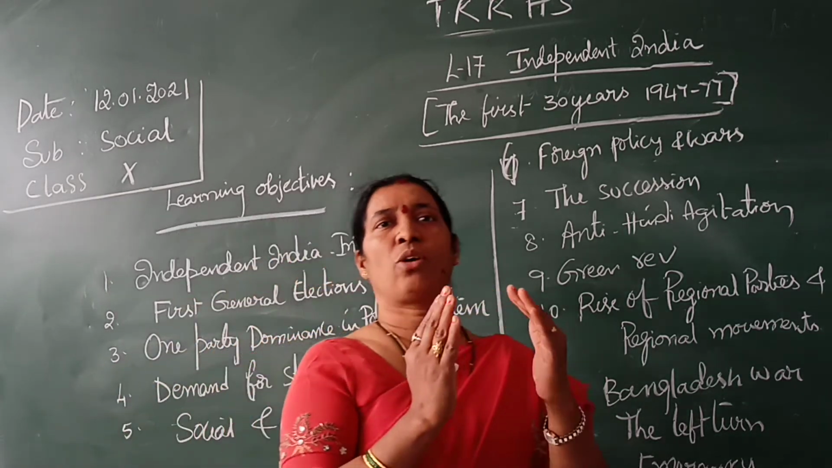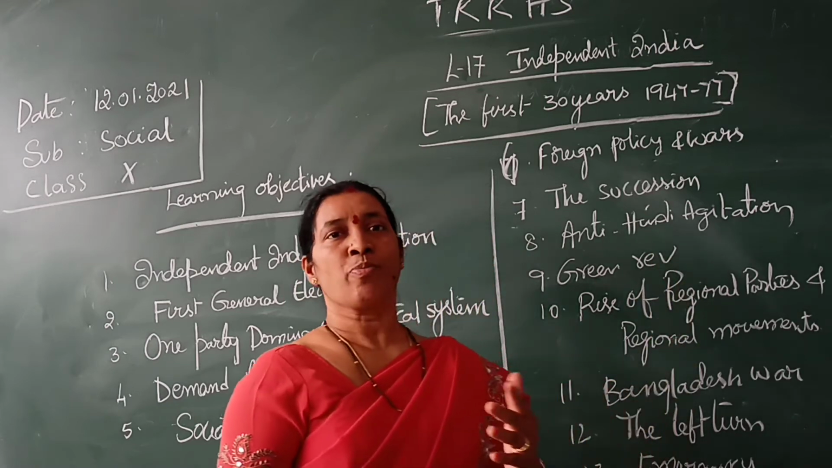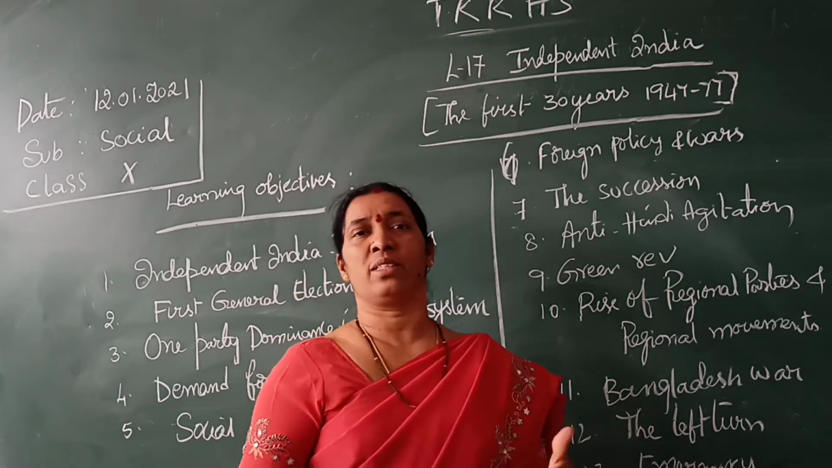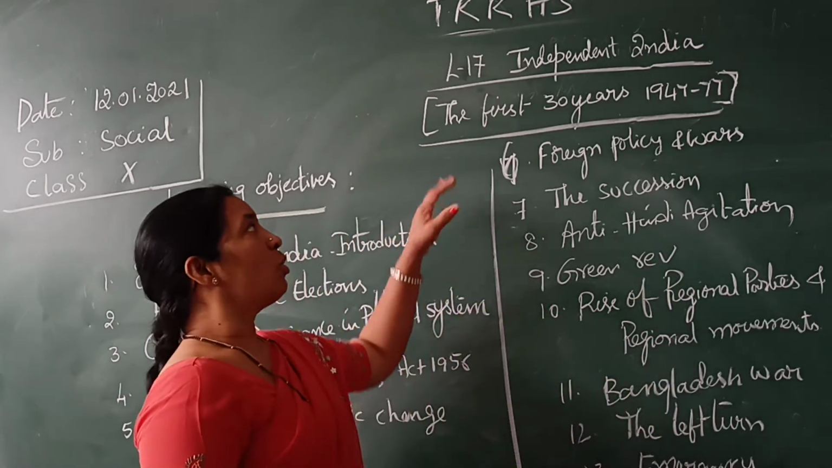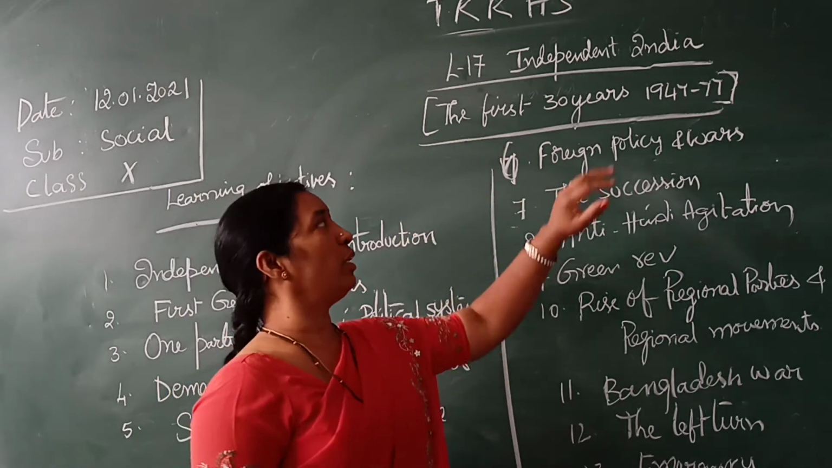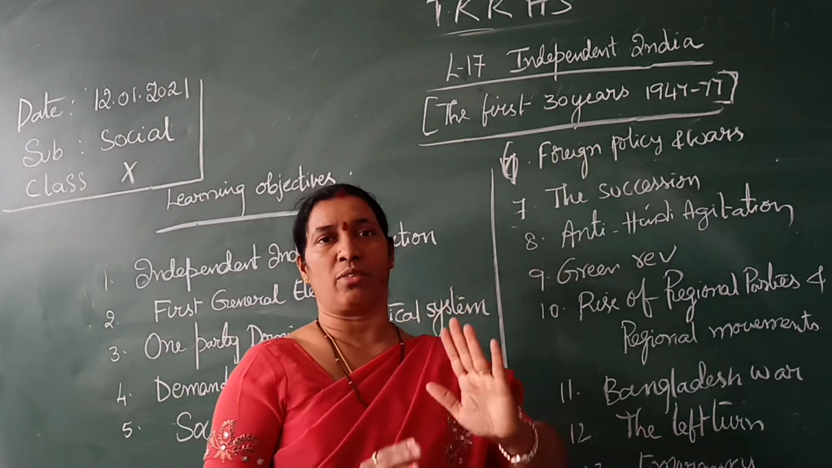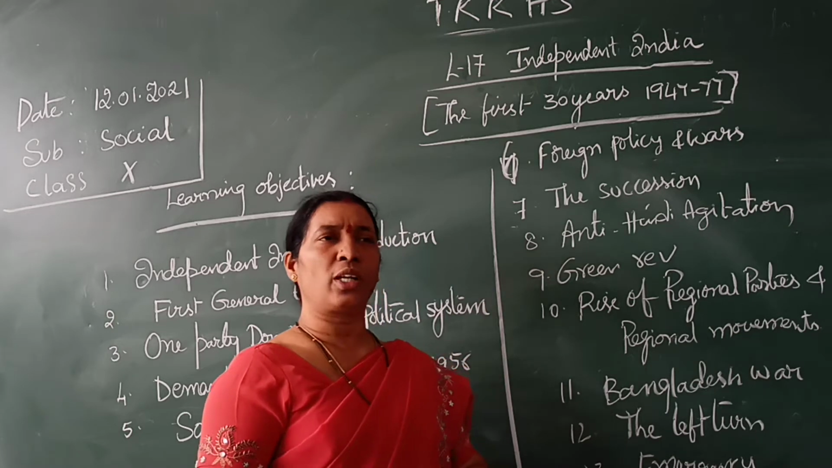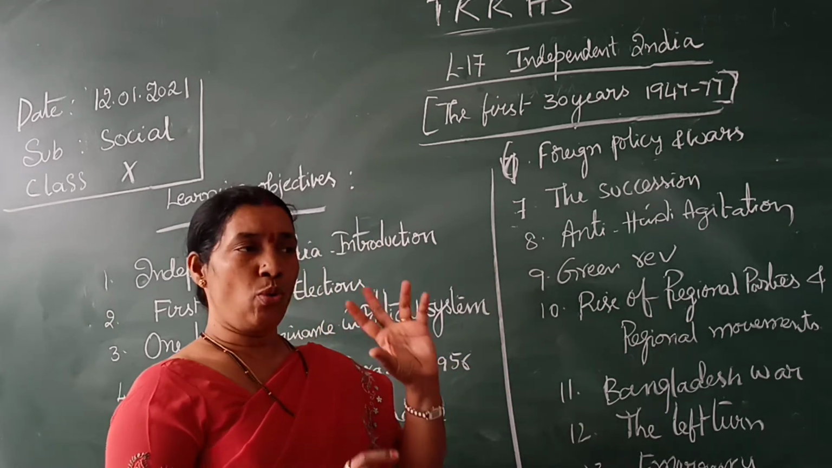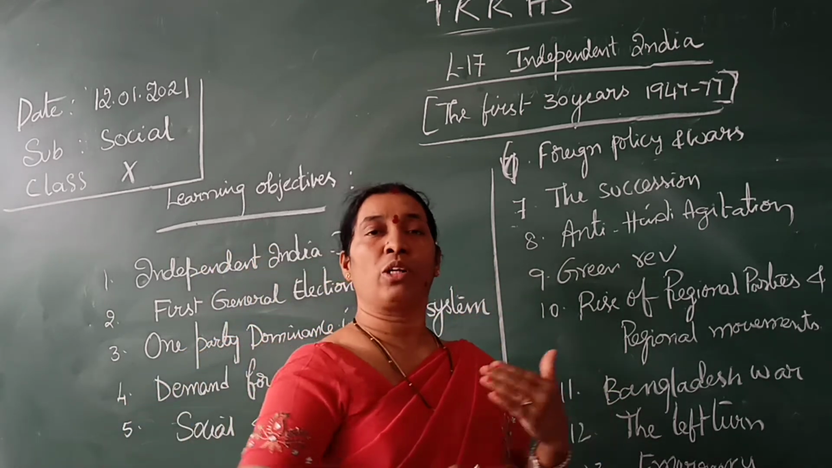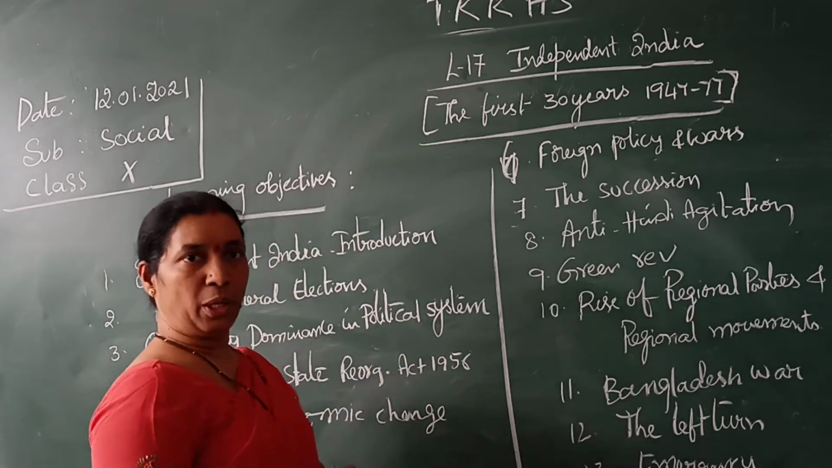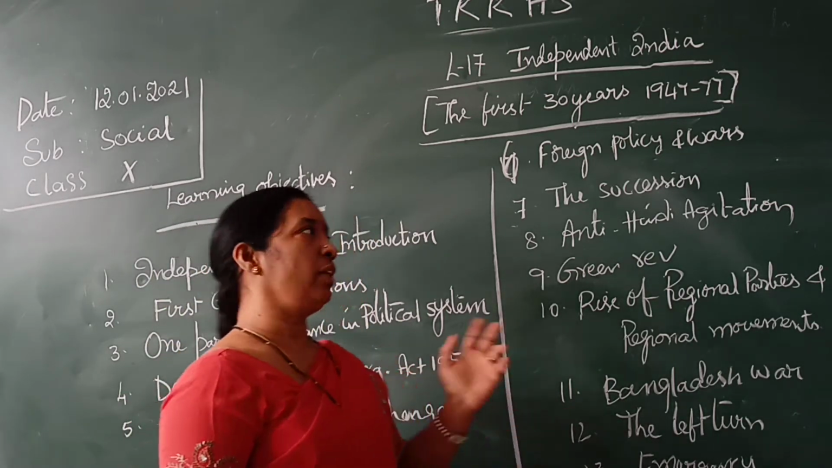The 30 years are very important, how they developed, how they overcame many challenges, all of that we have to discuss. So the first 30 years is very important, that is 1947 to 77. What things happened in these 30 years, how there were a lot of changes after the departure of the Britishers, we will discuss.